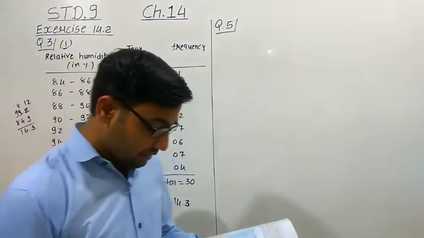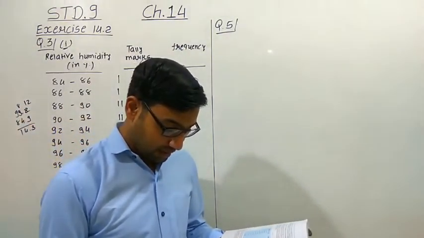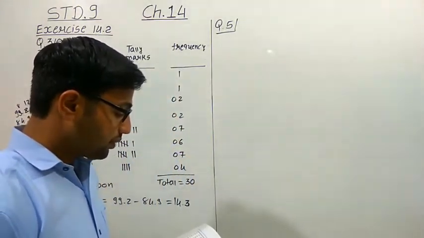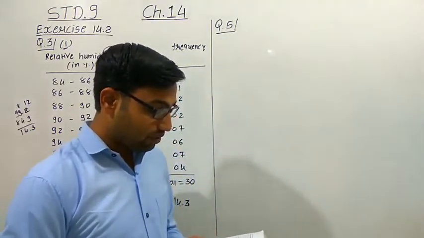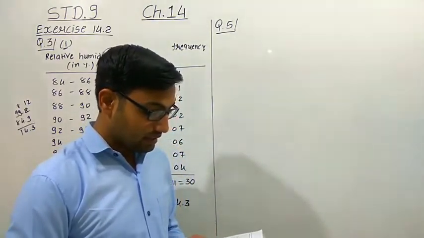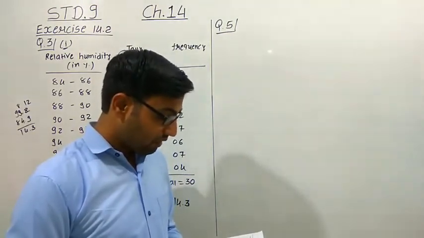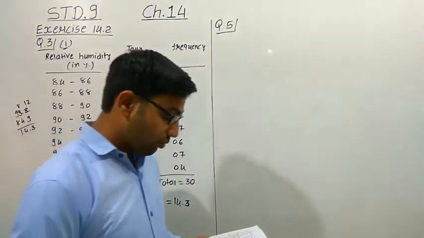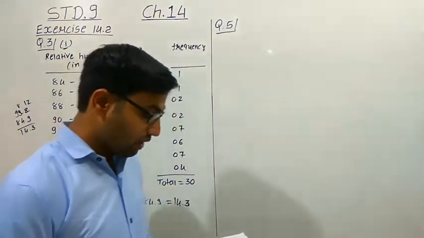A study was conducted to find out the concentration of sulfur dioxide in the air in parts per million, ppm, of a certain city. The data obtained for 30 days is as follows. Here we have given the data. First of all, make the grouped frequency distribution table of this data with class intervals as 0.00 to 0.04 and 0.04 to 0.08 and so on.